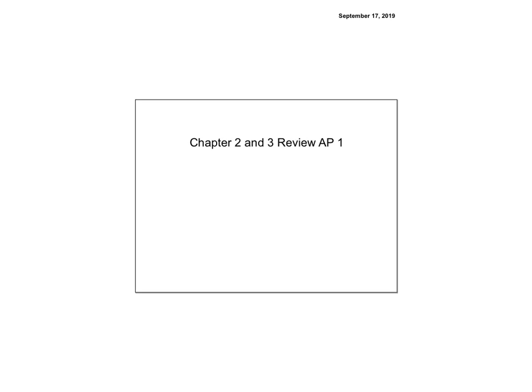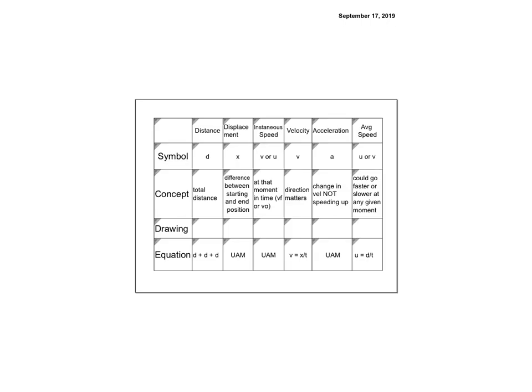So this is the review for AP Physics 1, Chapter 2 and 3. We're looking at kinematics and motion in 1 and 2 dimensions. This is a chart I put together to help you with all the vocabulary and concepts of everything that we've been looking at. You need to understand the difference between distance, displacement, instantaneous speed, velocity, acceleration, and average speed.